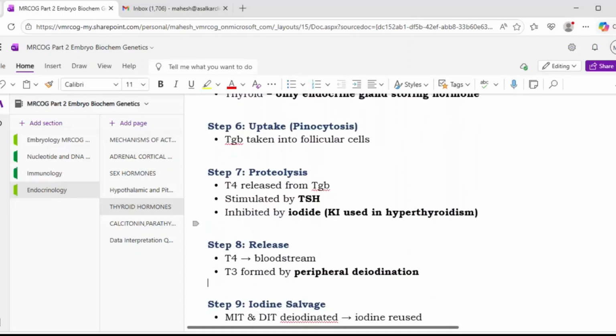Okay, so from here, once there is proteolysis, T4 will be released. Then from here it will be released into the bloodstream. That is step 8, that is the release. So T4 will be released into the bloodstream. Okay, T3 is formed by the peripheral deiodination. So maximum in the thyroid gland what you get is T4, but peripheral deiodination will form the T3.